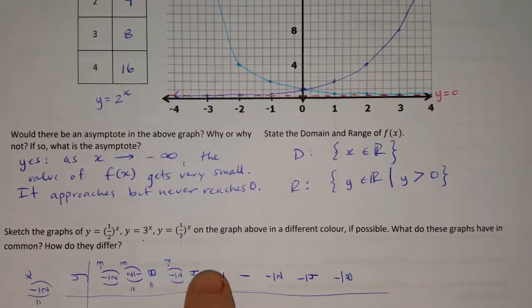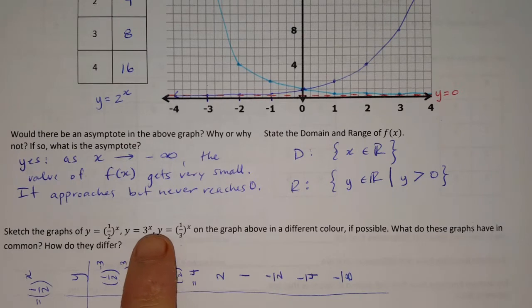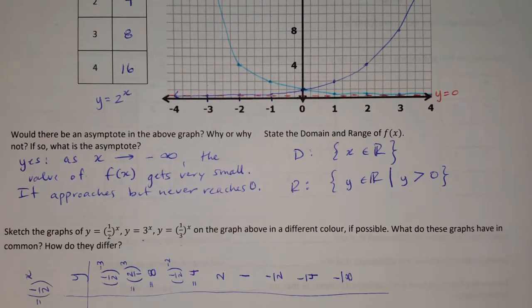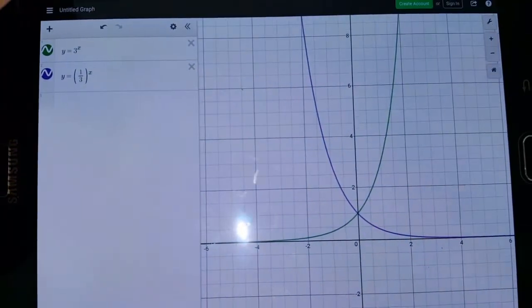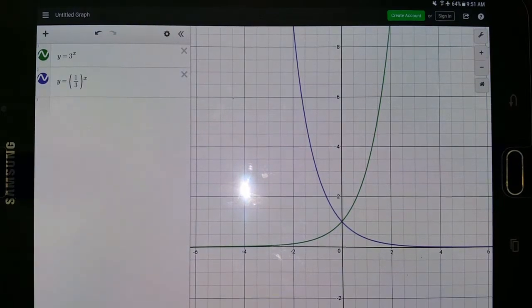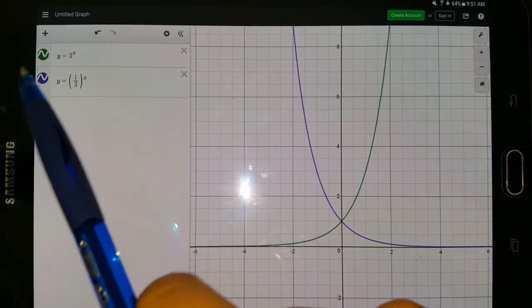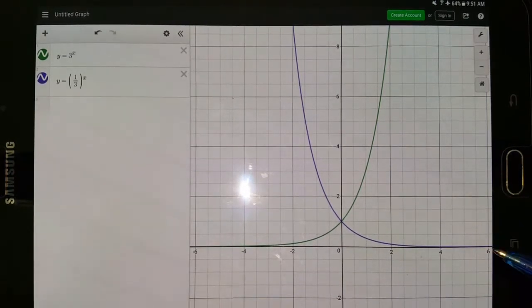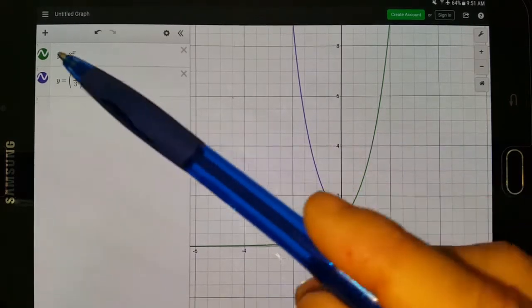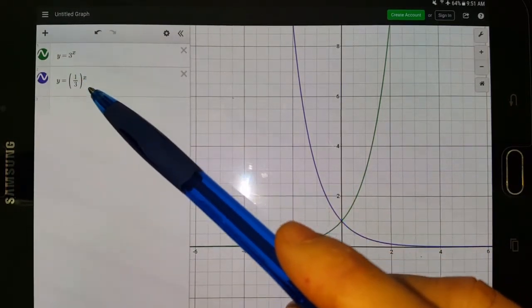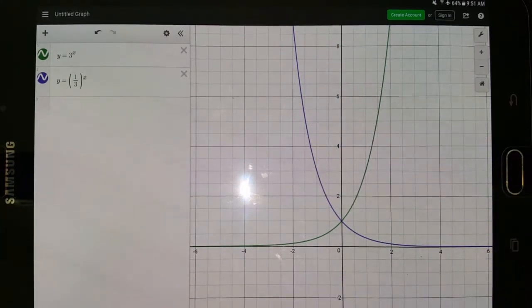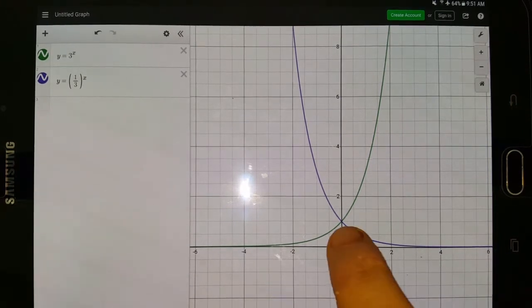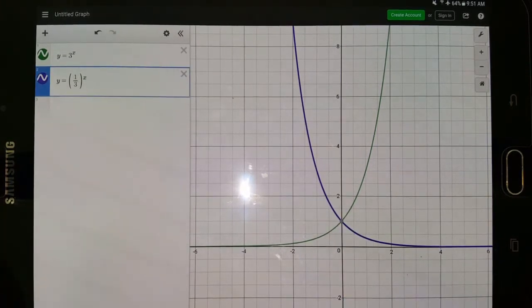As we can see, it also asks us to do the graph of y is equal to 3^x and y is equal to (1/3)^x. So what I've done for that is I have plotted it in Desmos, the green graph being y is equal to 3^x, and y is equal to (1/3)^x. So again, by taking the reciprocal of this base, I've achieved a reflection in the y-axis. And let's look at what these graphs have in common. Well, as we can see right here, the y-intercept is in common right there.